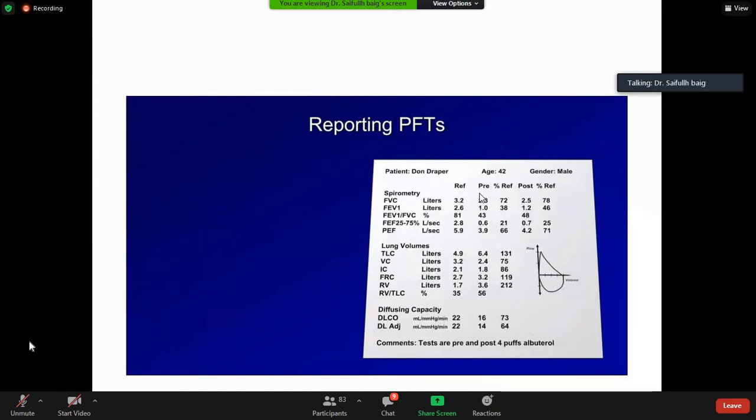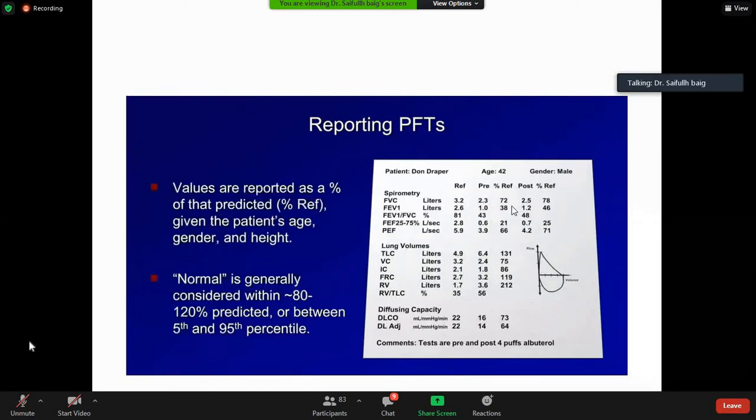This is pre-bronchodilator, and the reference is in percentage. The reference forced vital capacity should have been 3.2 liters, but his pre-bronchodilator came out to be 2.3, which is 72% of predicted.